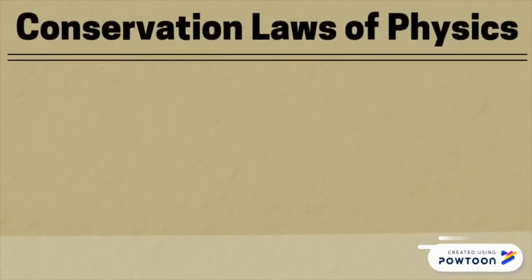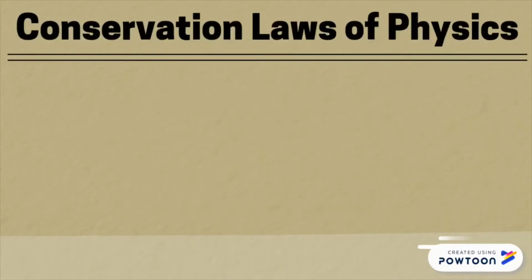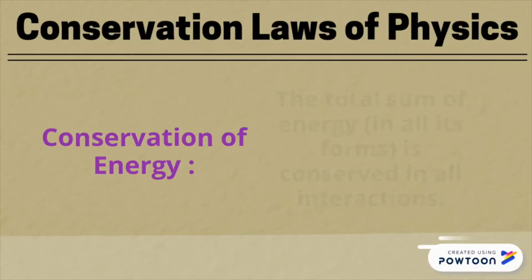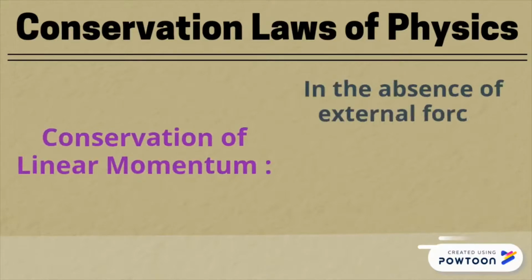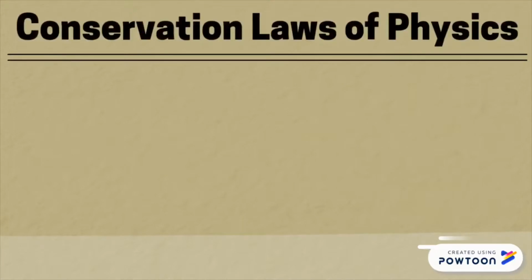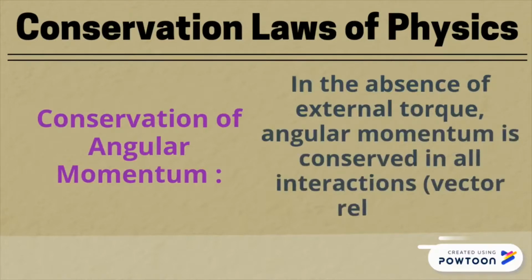The classical ideas of physics include the conservation laws of energy, linear momentum, angular momentum, and charge. Conservation simply means that a quantity such as energy or mass is maintained at a constant overall total. We state these laws as conservation of energy: the total sum of energy in all its forms is conserved in all interactions. Conservation of linear momentum: in the absence of external force, linear momentum is conserved in all interactions. Conservation of angular momentum: in the absence of external torque, angular momentum is conserved in all interactions.